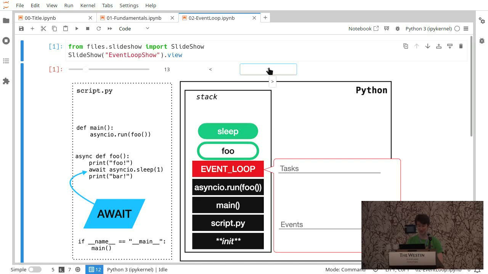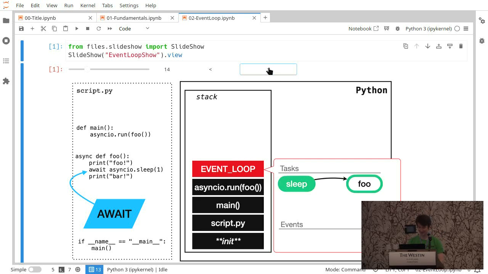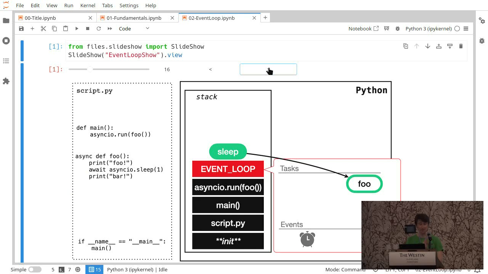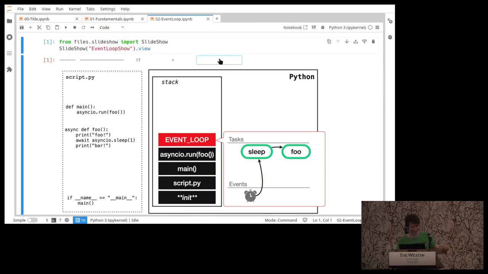Then, as I said before, because we're awaiting, sleep is a coroutine itself. So it's this little task thing. And we now go back to the event loop saying, OK, I'm foo. I'm waiting for the sleep to finish. So sleep is its own little coroutine. The event loop then will load its next task, which is sleep. Sleep somehow creates some kind of event, like a timer event. I'm going to sleep, and that just sits there. And now the event loop can run wherever.